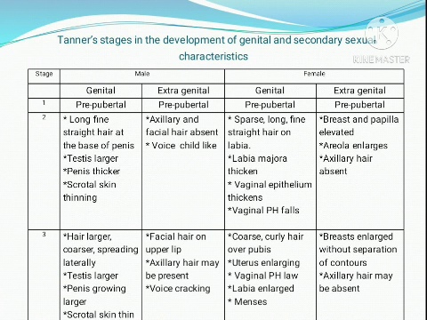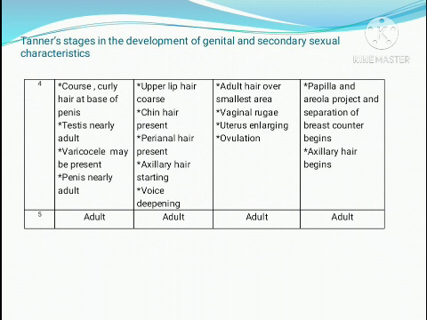In the second stage, in the case of a male, there is long, fine, straight hair at the base of the penis. The testis is becoming larger, the penis becomes thicker, and the scrotal skin is thinning.